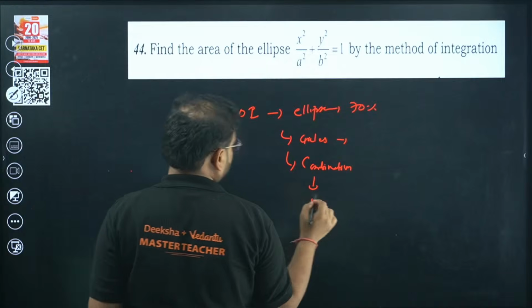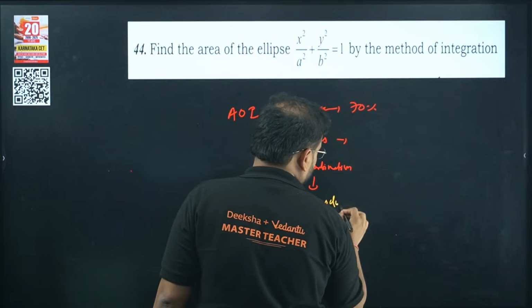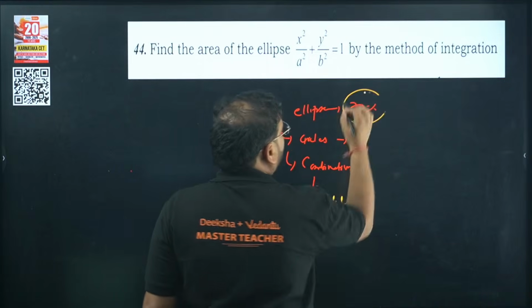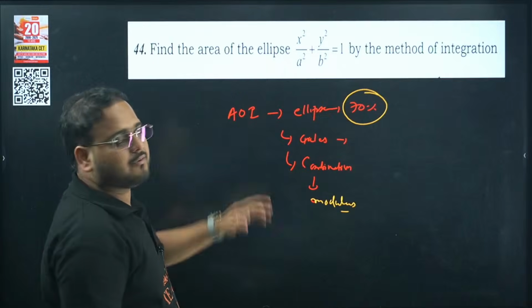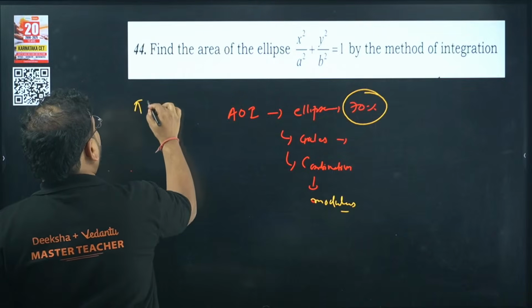We have modulus function questions also over here, so do solve those as well. But mostly they ask you 70% on this only. What is the answer for this one? If you solve it, of course, pi AB.